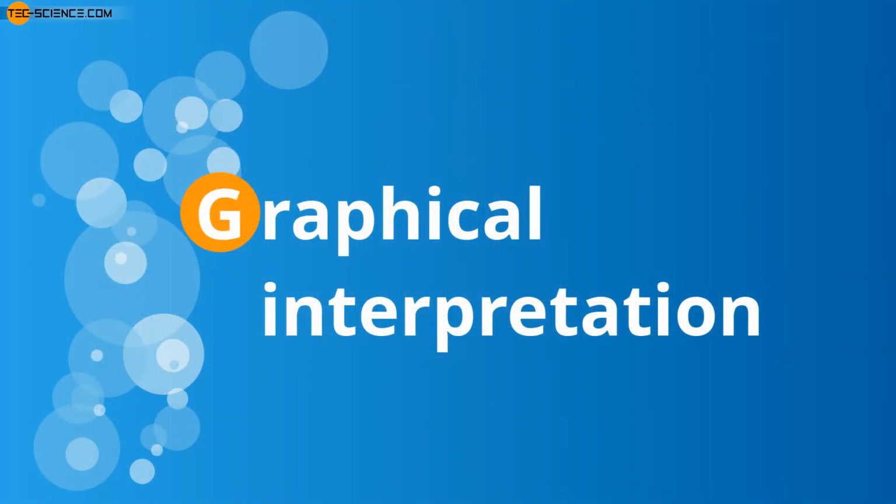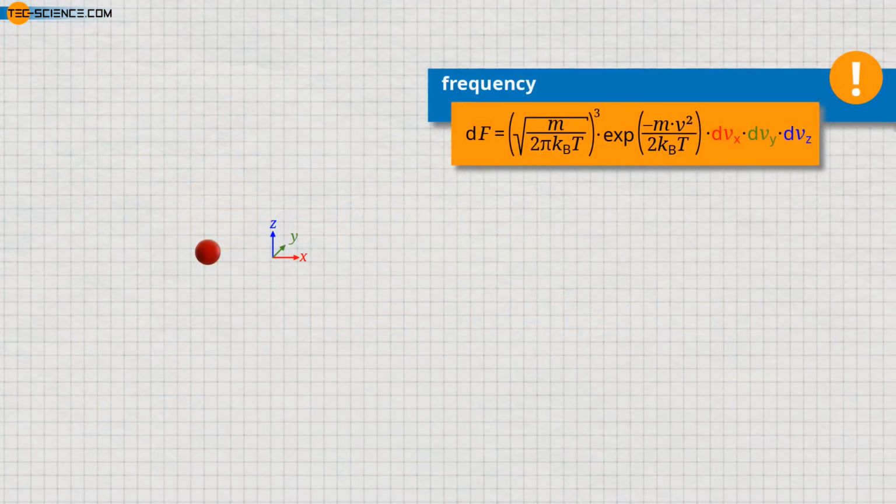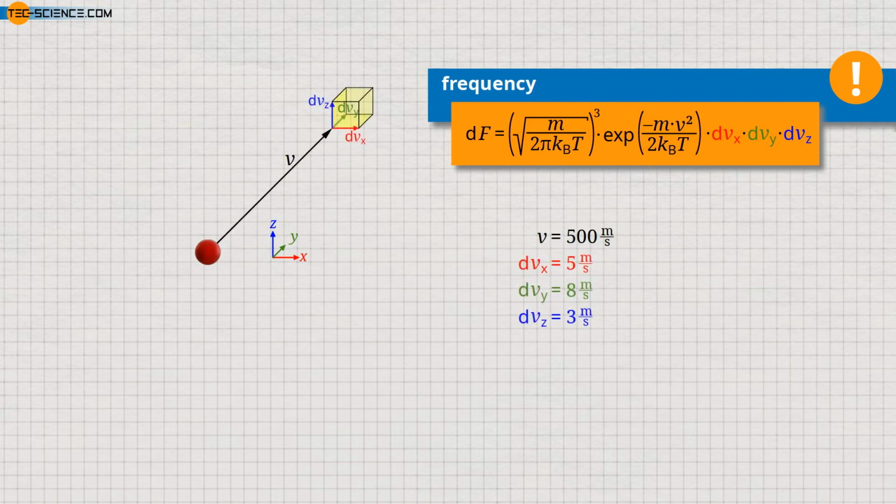Graphical interpretation. The statement of the derived formula is the following. If one gives a speed v, for example 500 meters per second, and for each velocity component a certain range dv within which the individual components can vary, then the frequency or probability with which all the possible velocity vectors are present in a gas is determined by this formula.